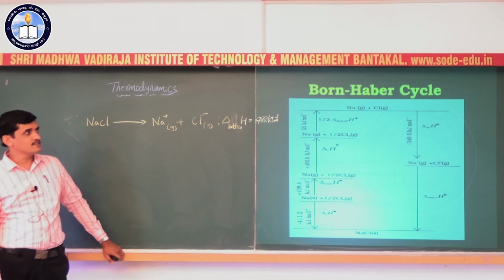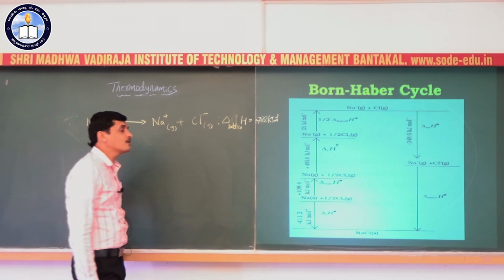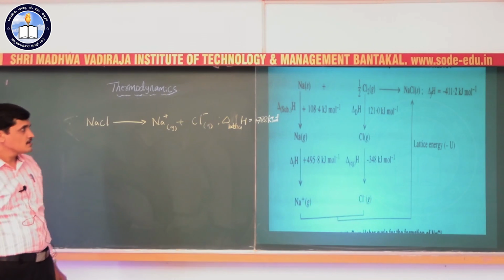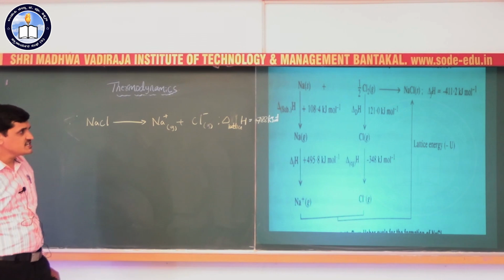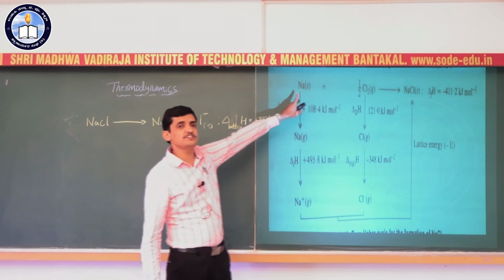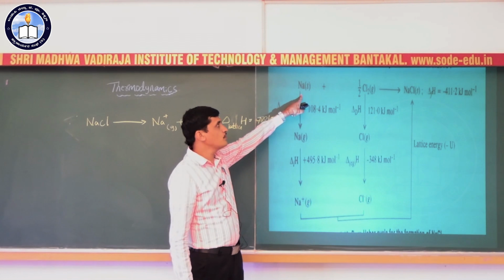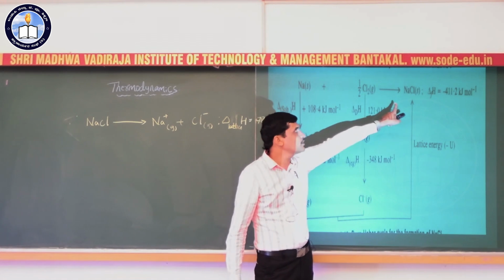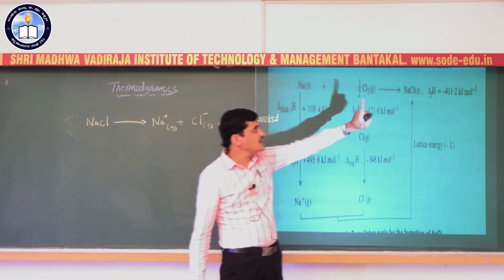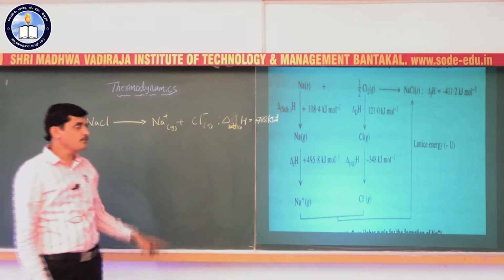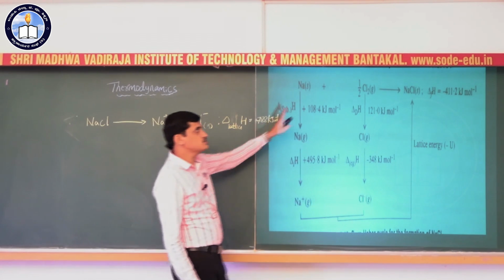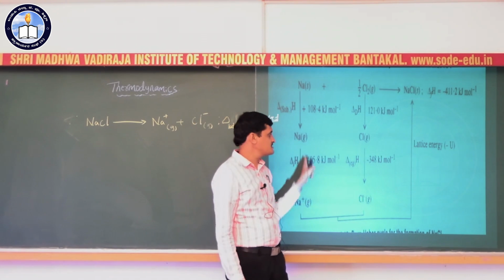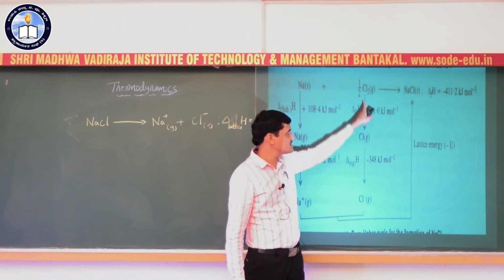So in this method we can calculate the lattice enthalpy using a cyclic process. Initially sodium is in the solid state. Sodium in the solid state reacts with chlorine gas to give sodium chloride in the solid state. The enthalpy of formation is given. This reaction can take place in a number of steps.